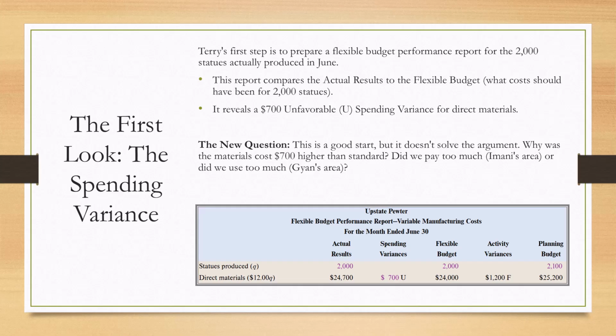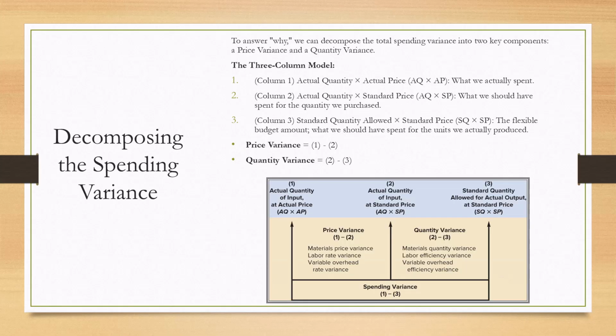It raises a new question. Why was the materials cost $700 higher than the standard? Did the company pay too much per pound, which would be the purchasing manager's area, or did they use too many pounds, which would be the production manager's area? To answer that why question, we need to dig deeper.